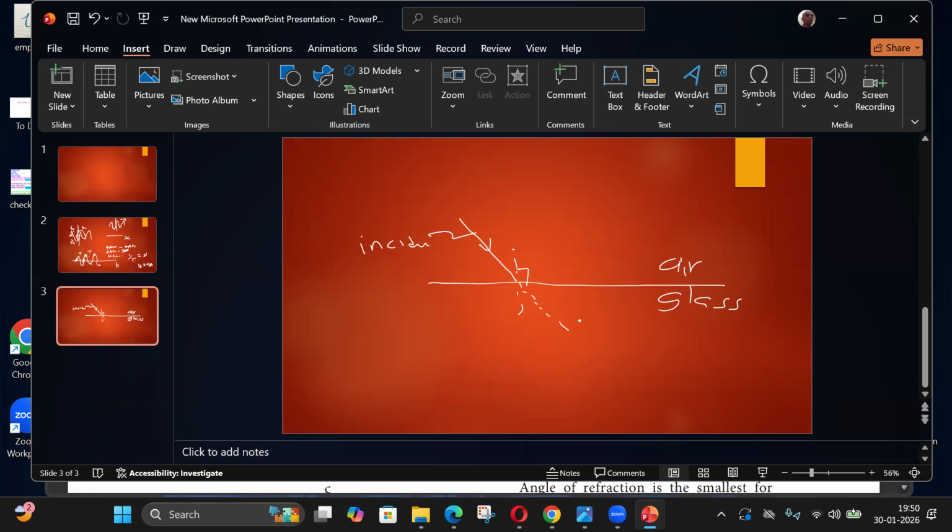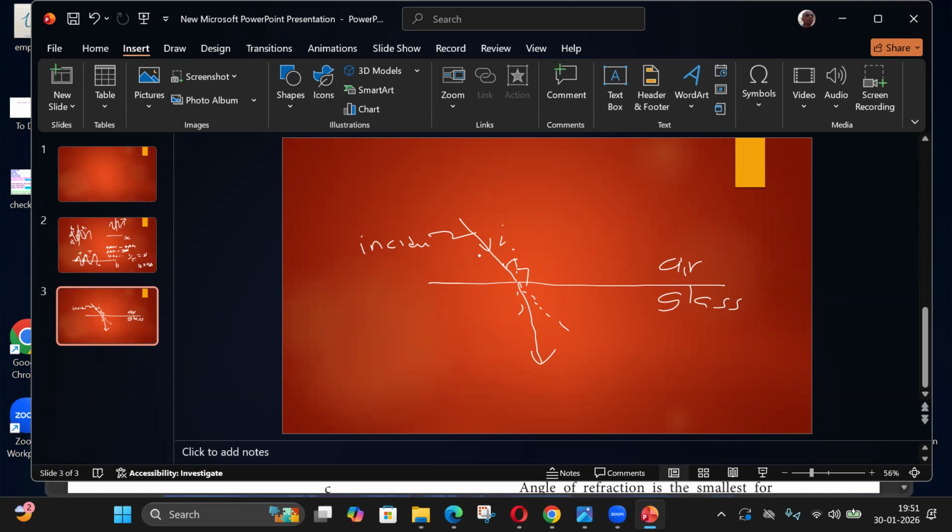I have to draw it properly. But instead, since it is a denser medium, it will go towards the normal. This is the normal. So what is this angle? This angle is the angle of incidence.